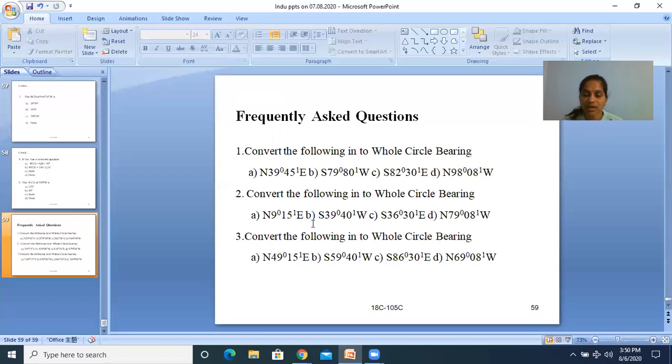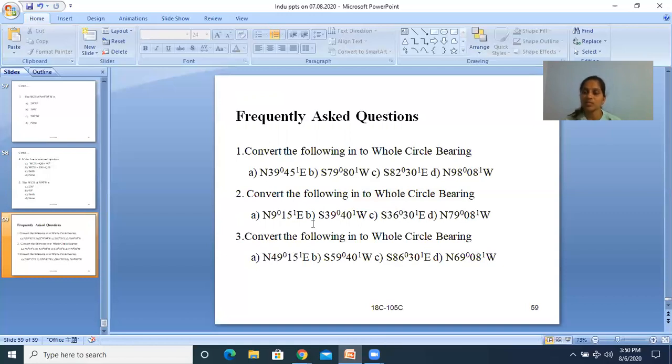In the second quadrant, WCB is equal to 180 minus QB. In the third quadrant, WCB is equal to 180 plus QB. In the fourth quadrant, WCB is equal to 360 minus QB. Like that you can remember the rule so that you can easily convert from QB to WCB.